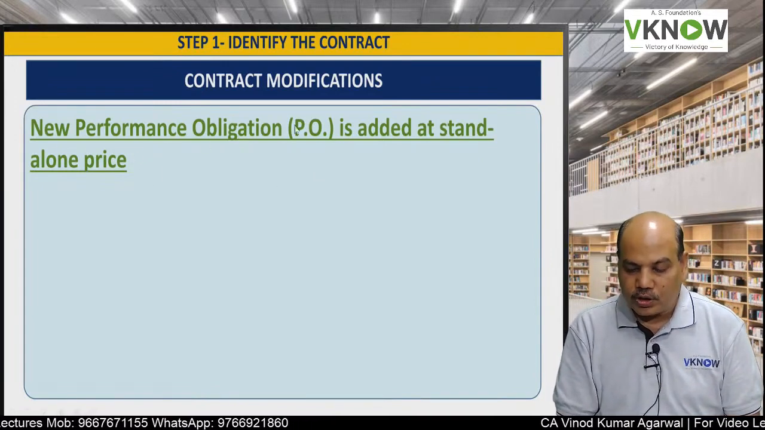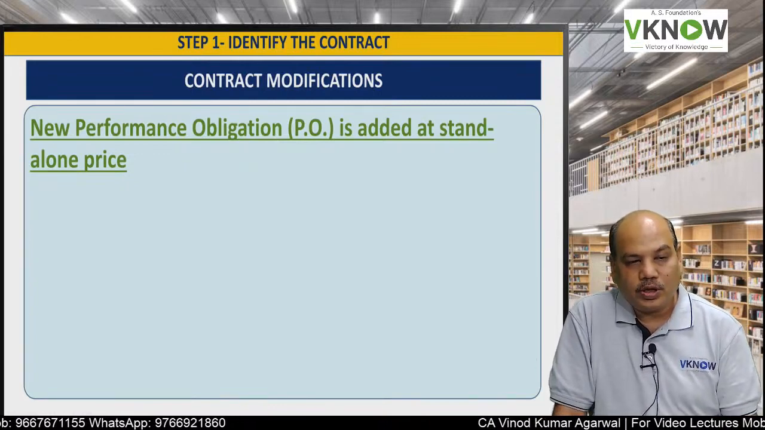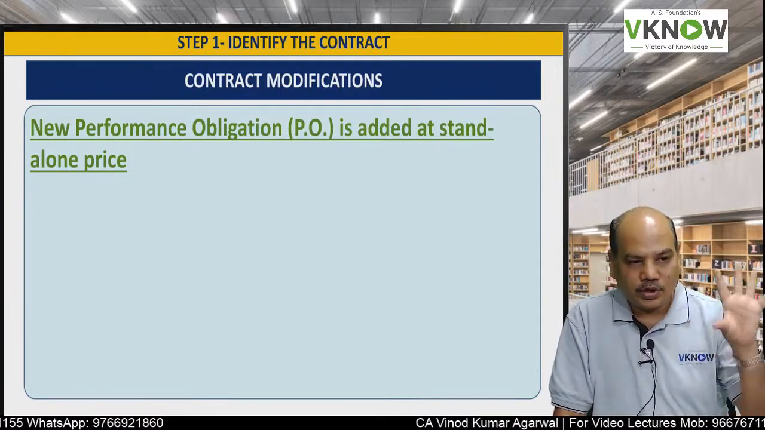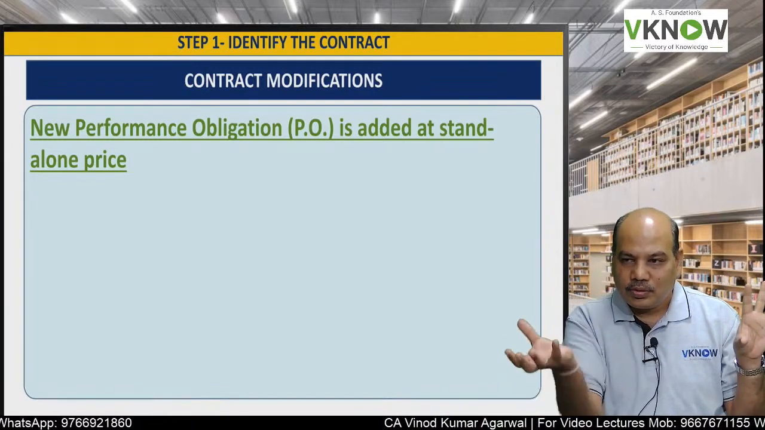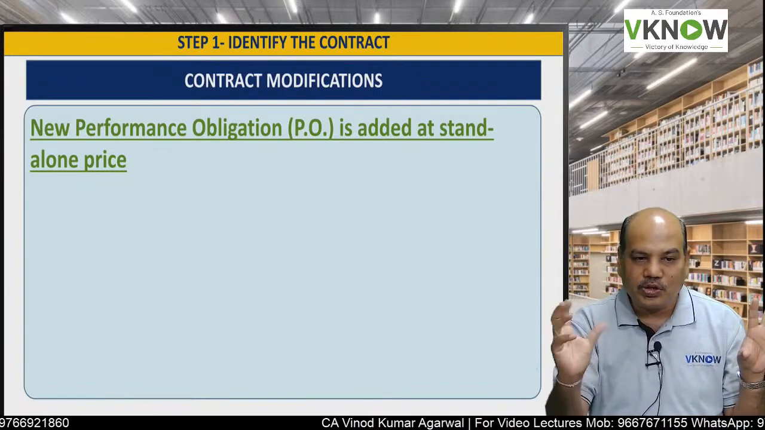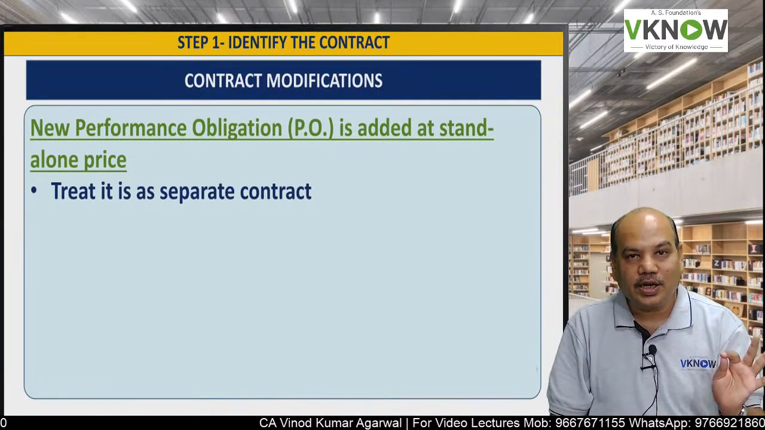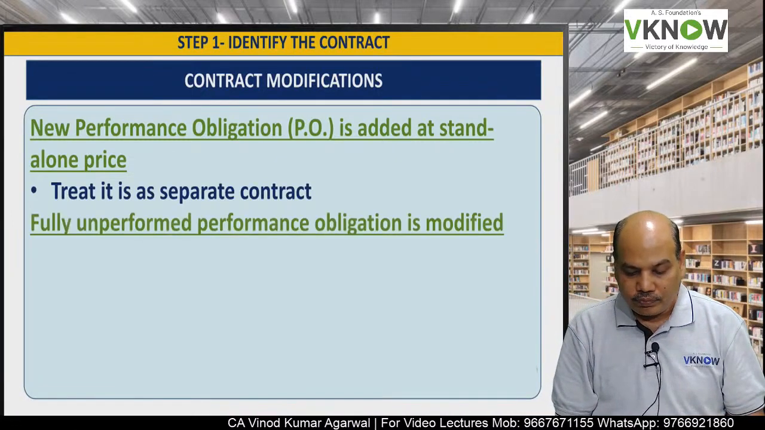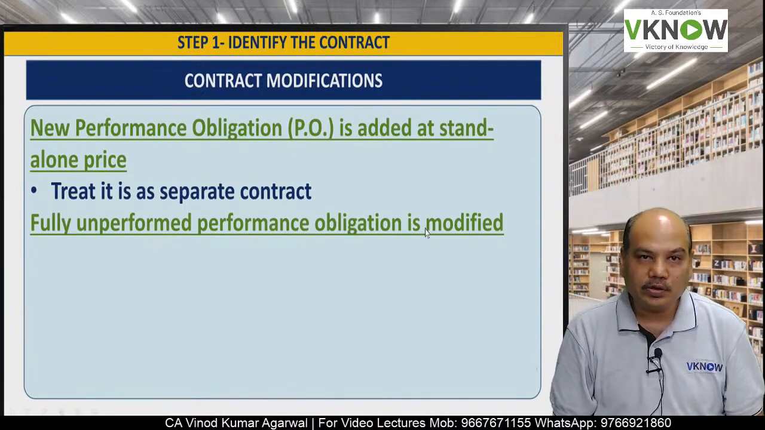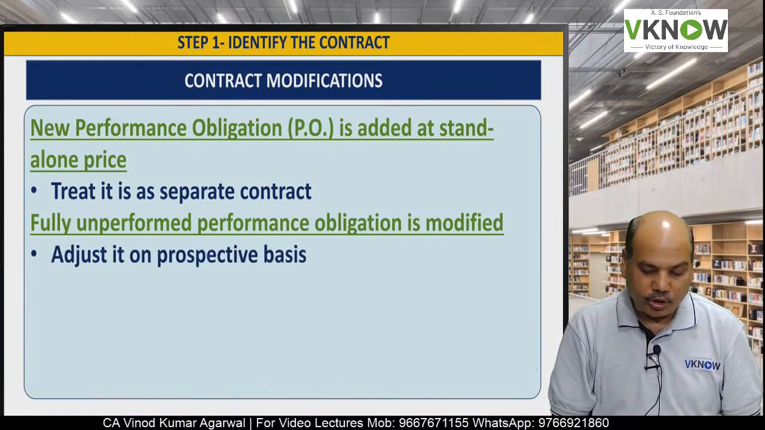If a new performance obligation is added at a standalone price. So this is the building, this is the warehouse. The warehouse is negotiated on a standalone price basis, on its own, based on current market conditions. Then it will be treated as a separate contract. Second, a fully unperformed performance obligation is modified.